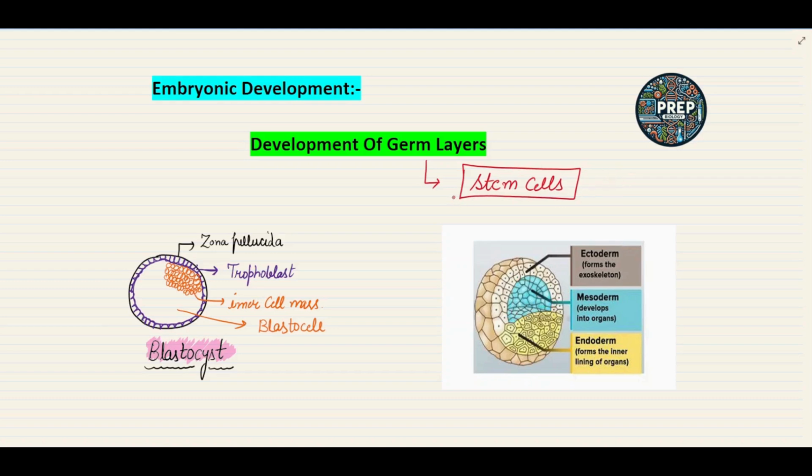So this point is very important. Some cells of the inner cell mass have the capacity to form different kinds of tissues and organs, so these cells are called the stem cells. I hope the three germ layers are clear to you all.